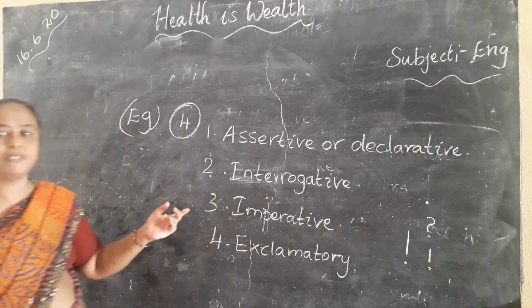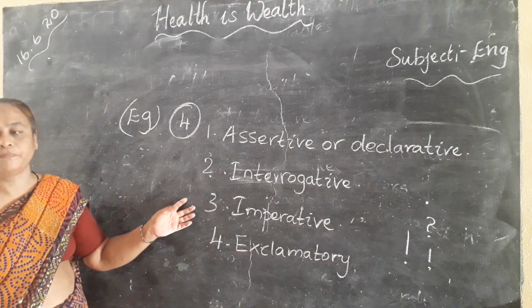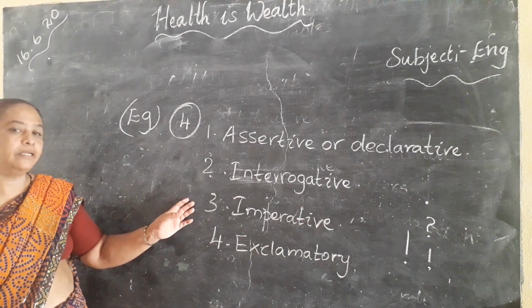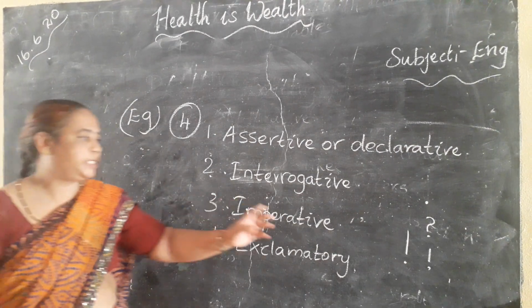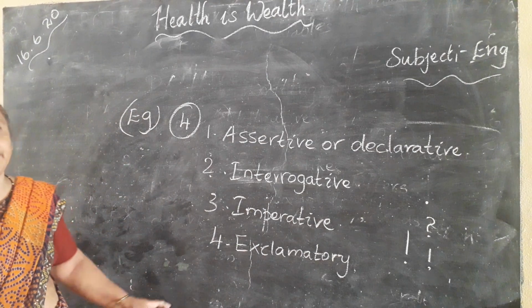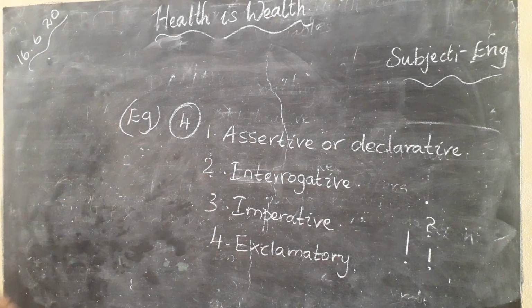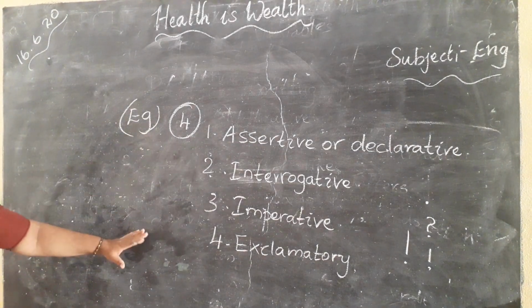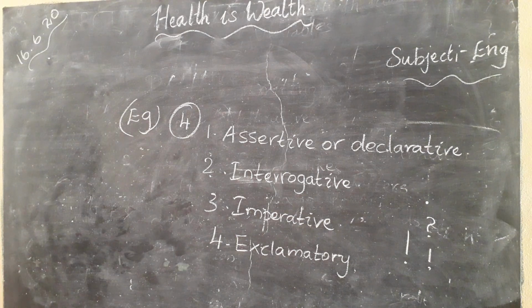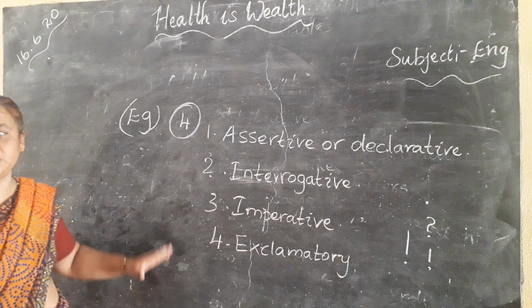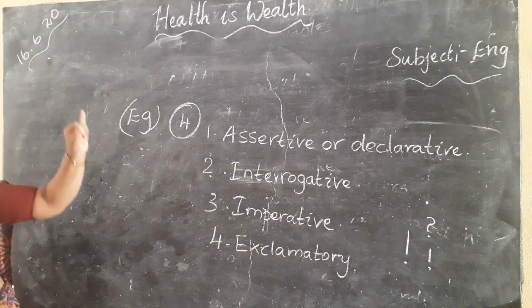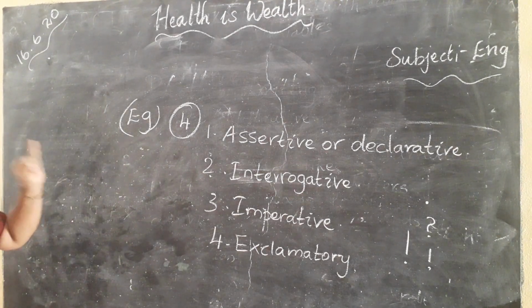Next, imperative sentences: order, desires, command, then advice. These come under imperative sentence. Exclamatory is sudden expression. All these things I will teach you in detail in the next class. Okay, and I hope you have understood about the 4 types of sentence. First of all, you have to know what a sentence is and how to write a sentence.